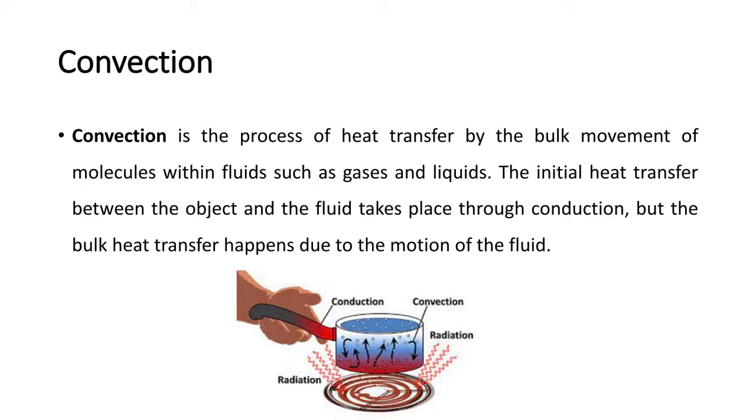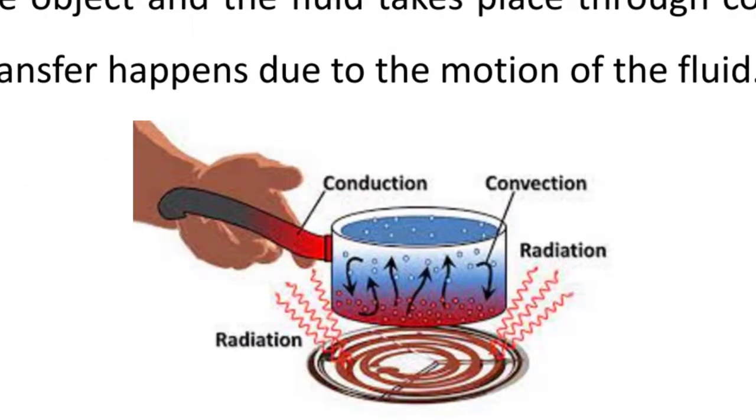Next, convection. Convection is the process of heat transfer by the bulk movement of molecules within the fluid, such as gases and liquids. The initial heat transfer between the object and the fluid takes place through conduction, but the bulk heat transfer happens due to the motion of the fluid. So here you can see the water boils. The heat transfer from the burner to the pot is through conduction only, and the radiation is nothing but the heat transferred through electromagnetic waves. The heat transfer within the fluid is due to the convection.